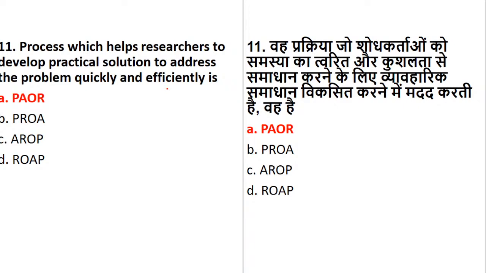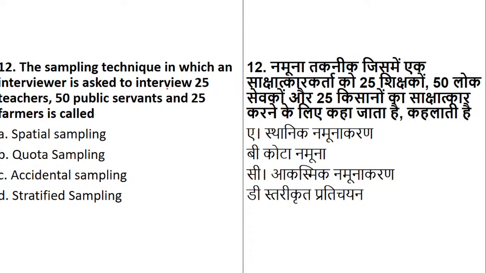Now, coming to question number 12. I have not taken the entire sampling topic today. Sampling is one entire topic which will come slowly, gradually. I have just taken a part of sampling, and based on that I have made a question. The sampling technique in which the interviewer is interviewing 25 teachers, 50 public servants and 25 farmers: what will this type of sampling be called? From the given options: partial sampling, quota sampling, accidental sampling, or stratified sampling. What is it talking about?